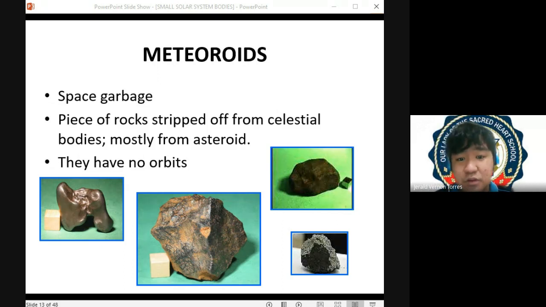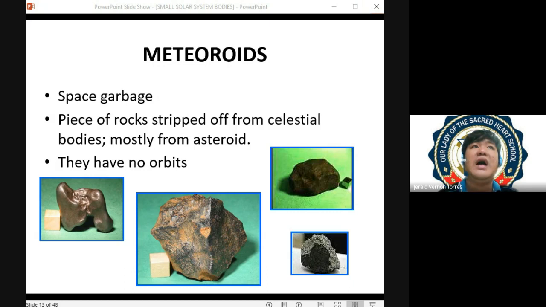So, are you able to get what is an exogenous hazard? Nakuha class? Naintindihan? Grade 12, did you understand what is an exogenous hazard? Yes po. Okay,